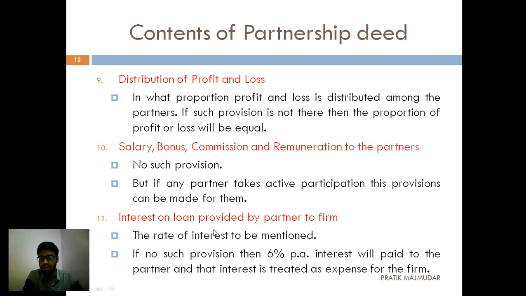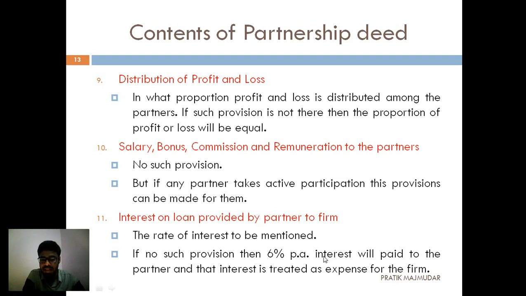Then, interest on loans provided by the partner to the firm. That means a partner has given a loan to the partnership firm, that means to the business, not to the partners. Then the rate should be mentioned. If the rate is not mentioned in the partnership deed, then as per the act you have to follow 6 percent per annum rate of interest, and it will be paid to the partner. Interest is considered as an expense for the firm, because we are making accounts of a firm, not of individual persons.